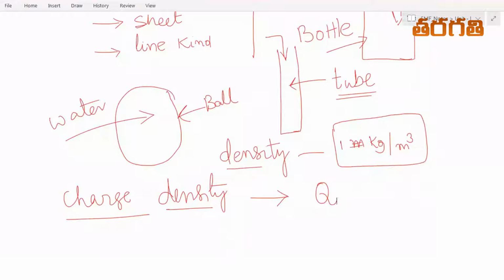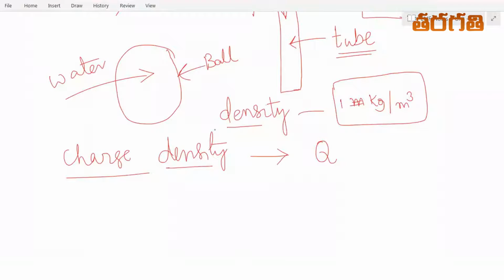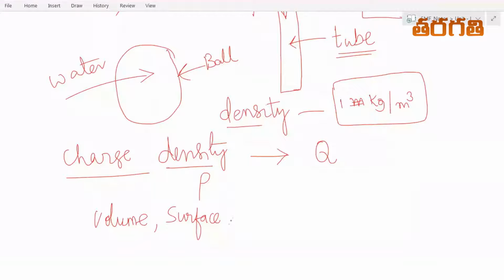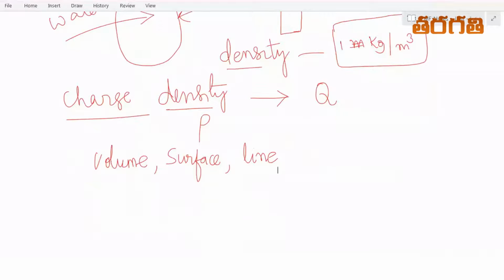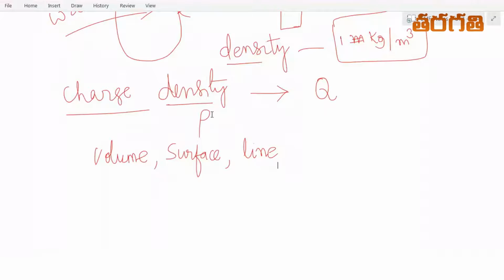This charge density is represented with the letter rho. The shape may be a volume, a surface, or a line. Here we define charge density for all these three types of configurations.